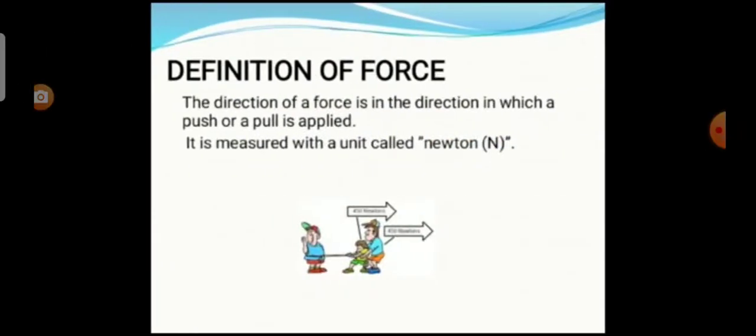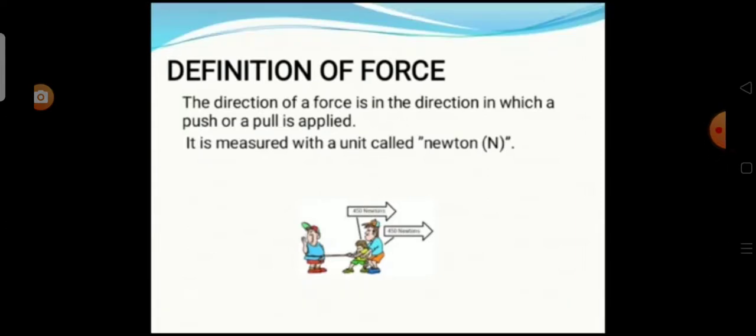Now we see about the force. We do so many activities in our daily life, for example, opening the door, kicking a football, striking a carom coin. To do these activities, an external agency is needed. This external agency is called force.